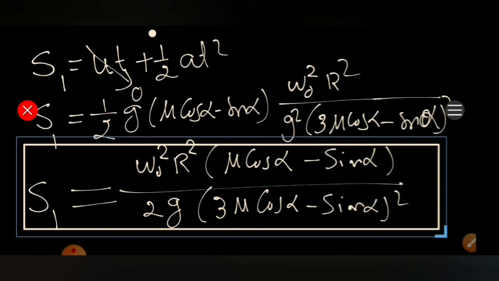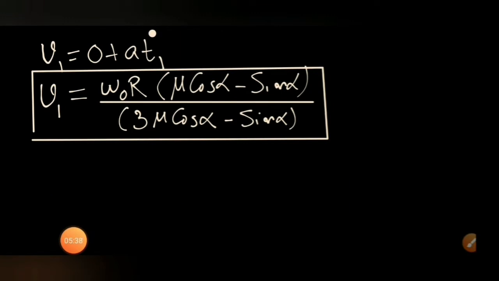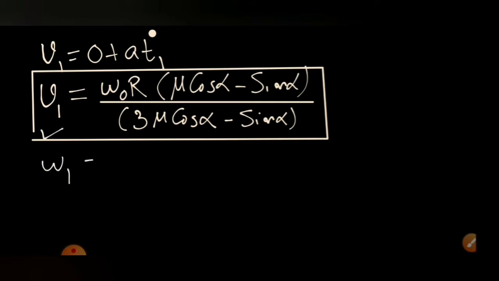Before we go to the second question, let's calculate the velocity at the instant when pure rolling starts. We can apply the formula V is equal to U plus AT, or V square is equal to U square plus 2AS, and substitute to get the value of V1. Either by applying V equals U plus AT, S equals UT plus half AT square, or V square equals U square plus 2AS, we can obtain the velocity when pure rolling starts. From that, omega 1 can also be calculated as V1 by R.